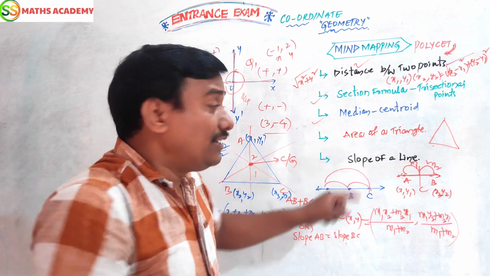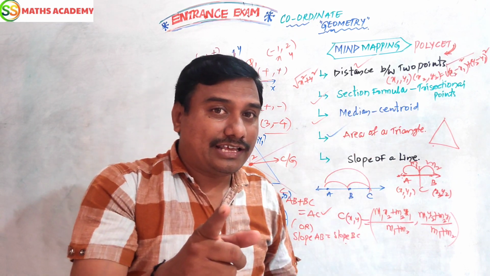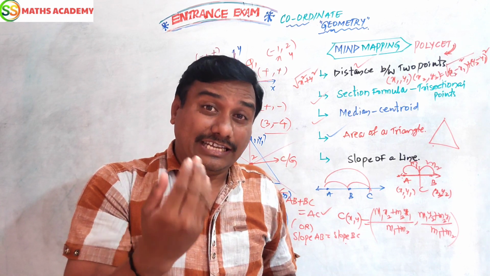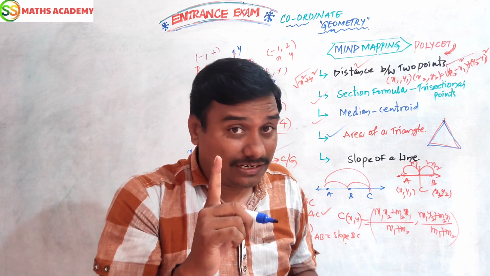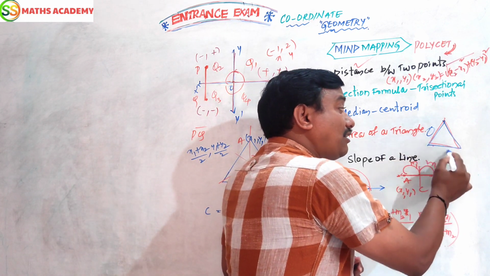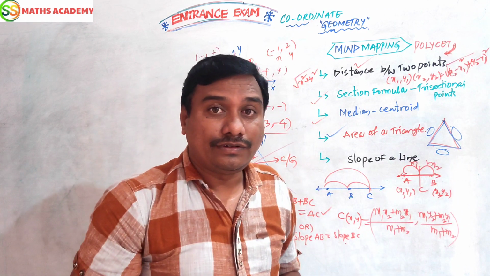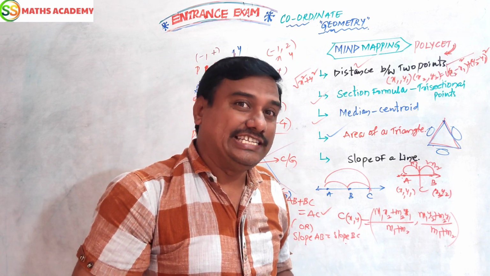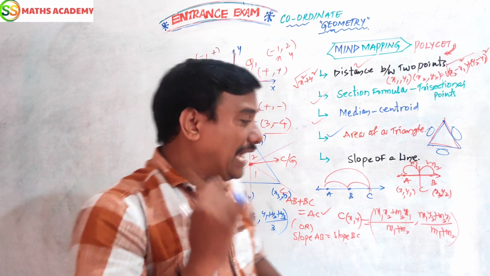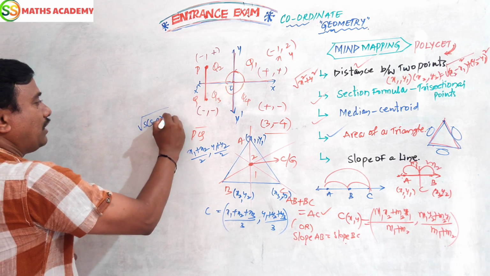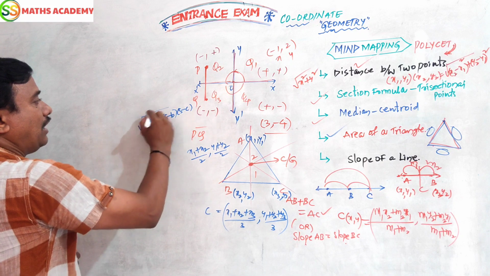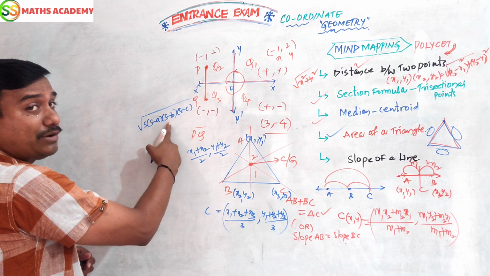Here, when the 3 vertices are given, that is the formula to find the area of the triangle. When the 3 side lengths of the triangle are given, children, remember, we have to use this formula. This is nothing but Heron's formula: under the square root of s(s minus a)(s minus b)(s minus c).